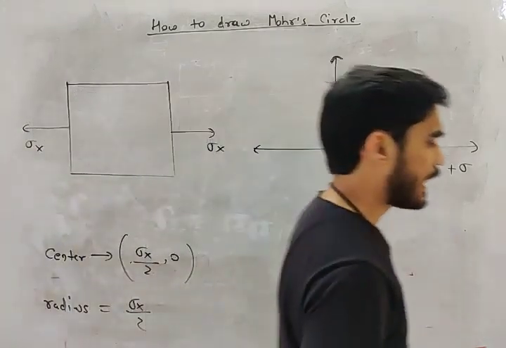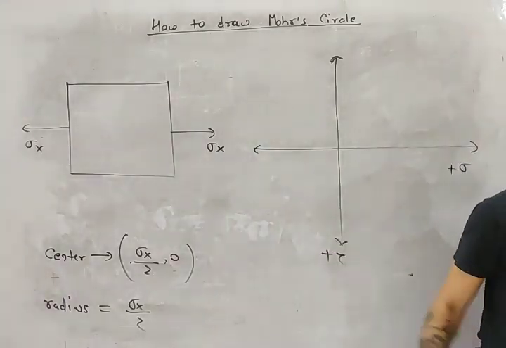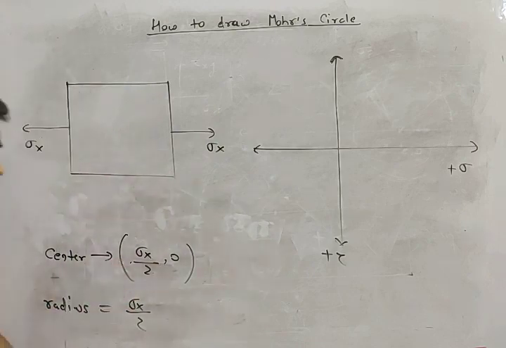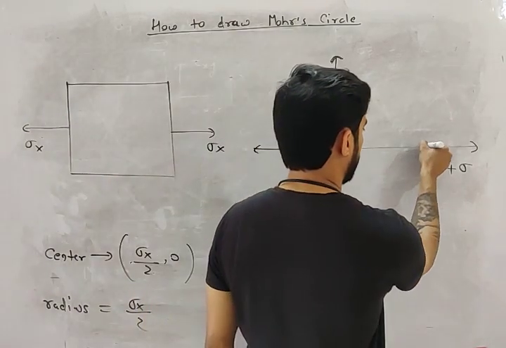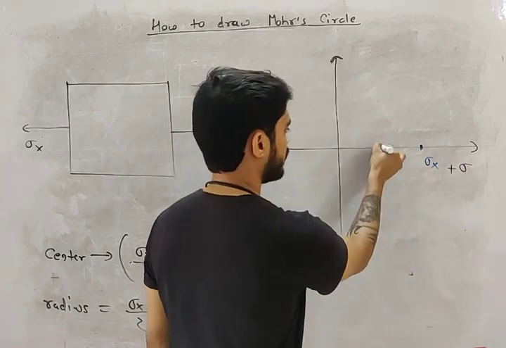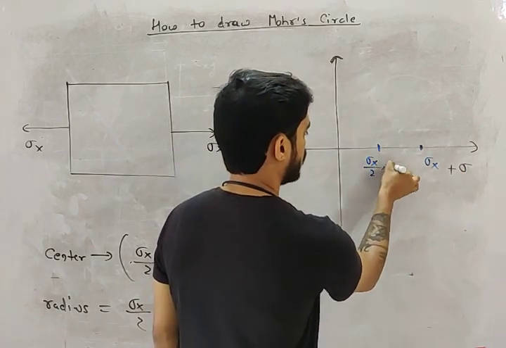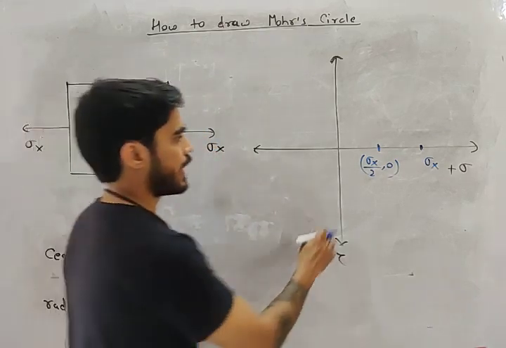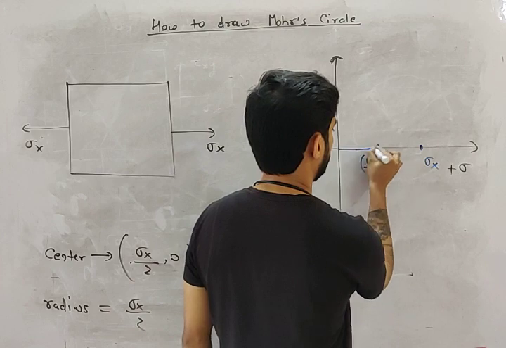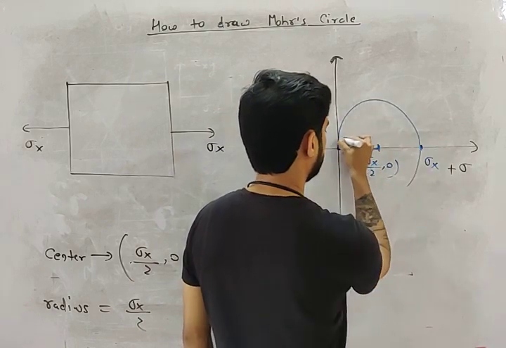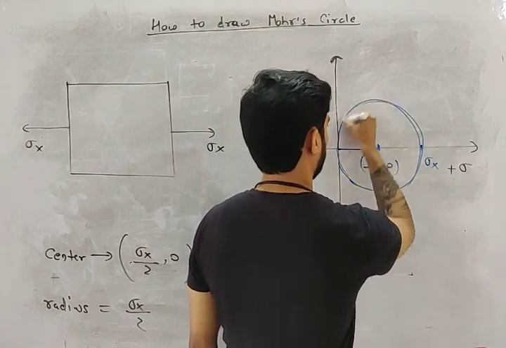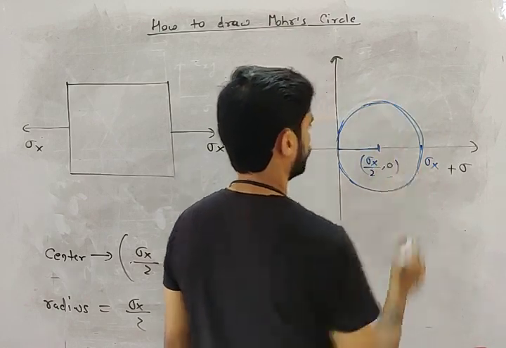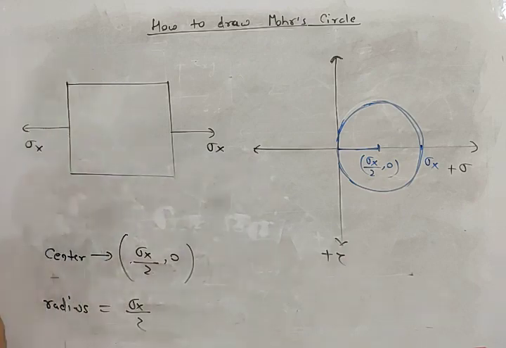So you know the center and you know the radius, so you can draw the circle very easily. Let's say sigma x is here. So this will be sigma x by 2 and 0, and this is the center. The radius is sigma x by 2. So this will be the Mohr circle.